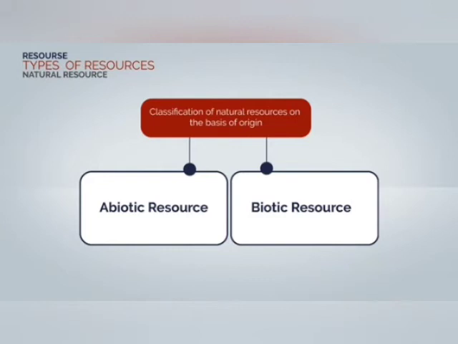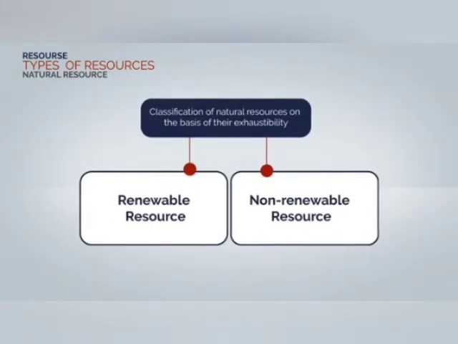Then we have classifications of natural resources on the basis of their exhaustibility. Here we have classified into renewable resources and non-renewable resources. The resources which can be replenished after consumption are called renewable resources. For example, wind energy, hydel energy and solar energy. The resources which cannot be replenished after consumption are called non-renewable resources. For example, coal and petroleum. It takes millions of years for the formation of coal and petroleum.